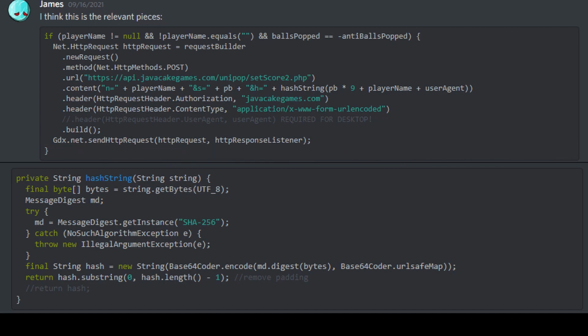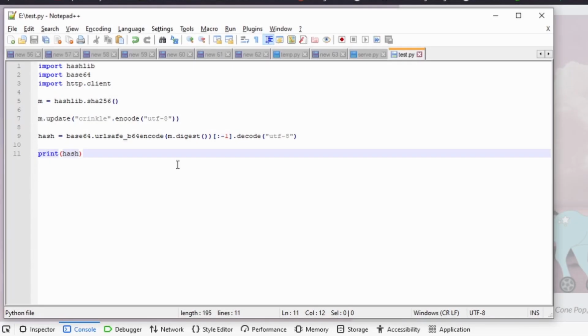So with this knowledge, we can demonstrate that high scores are completely unsecurable. And we will be performing this with the help of a little Python script. First, let's confirm that Python can do the exact same thing as JavaScript. Let's use SHA-256 to get some bytes and then compare them against each other.